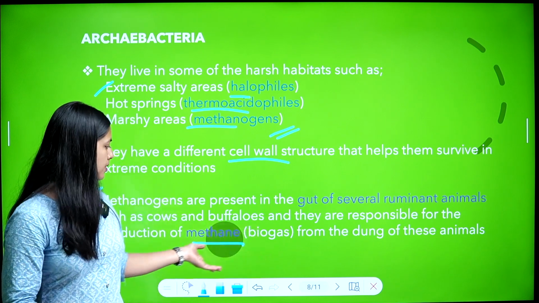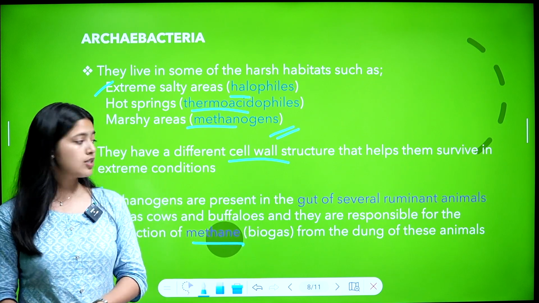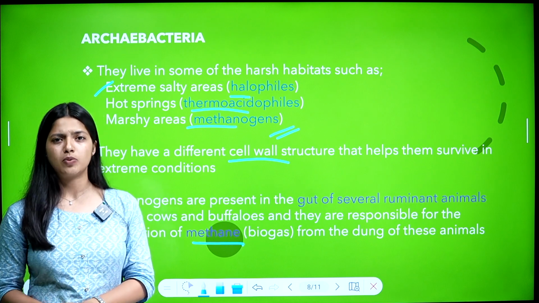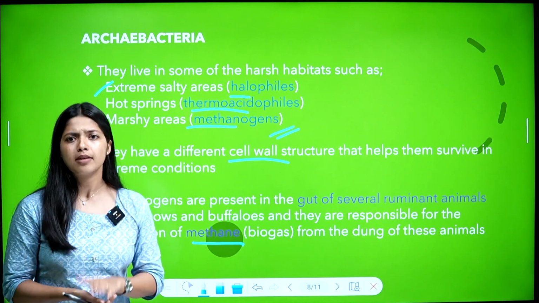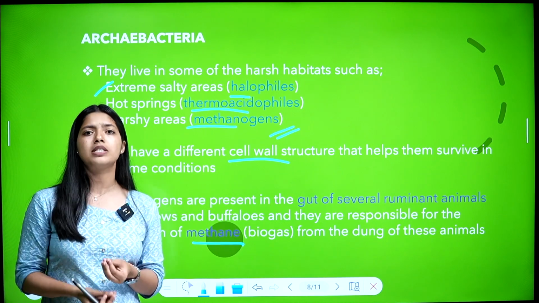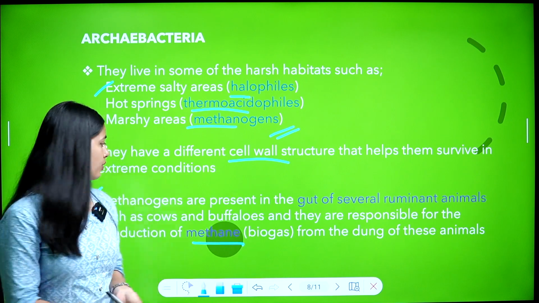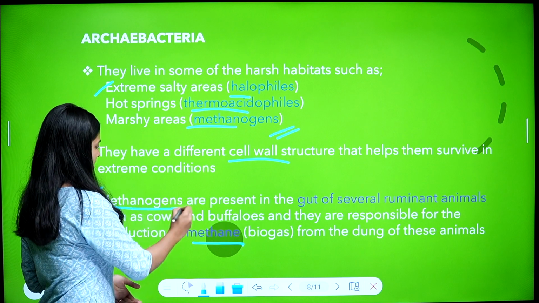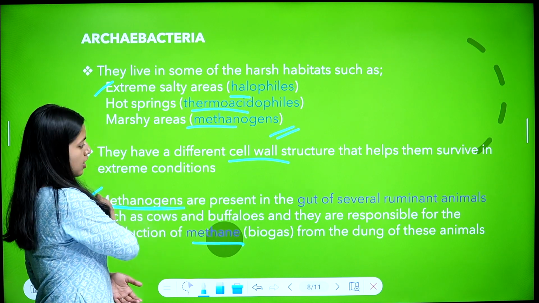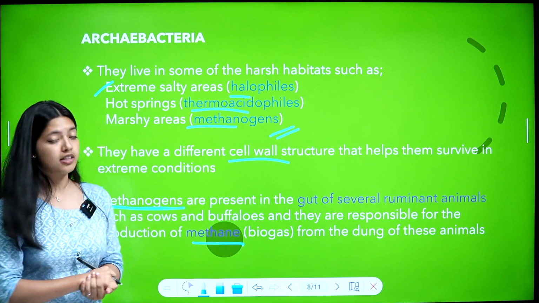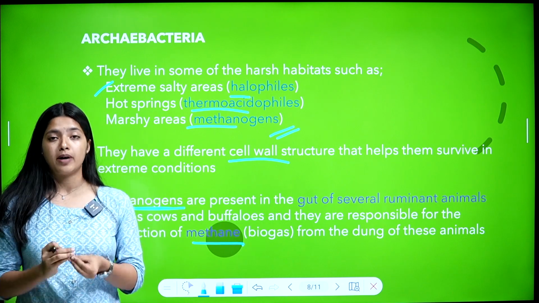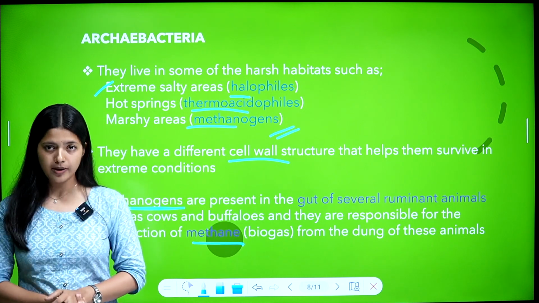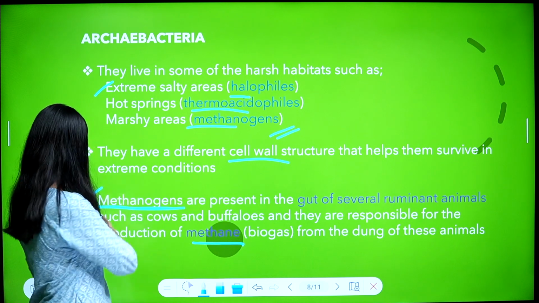From the dung of these animals, biogas or methane is produced. This is due to the presence of methanogens in the gut of ruminant animals. What are ruminant animals? Grazing animals. Herbivores, grazing animals are called ruminant animals. So in the gut of several ruminant animals, methanogens are present. They are responsible for production of methane or biogas from the dung, from the excreta of these animals. Is that clear? Methanogens are a classic example.